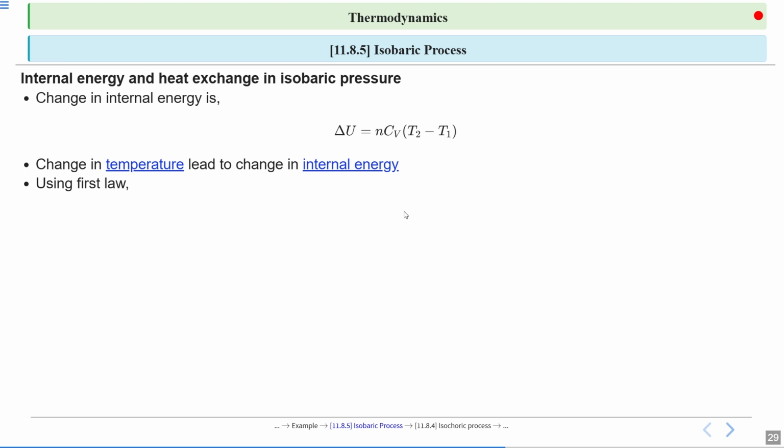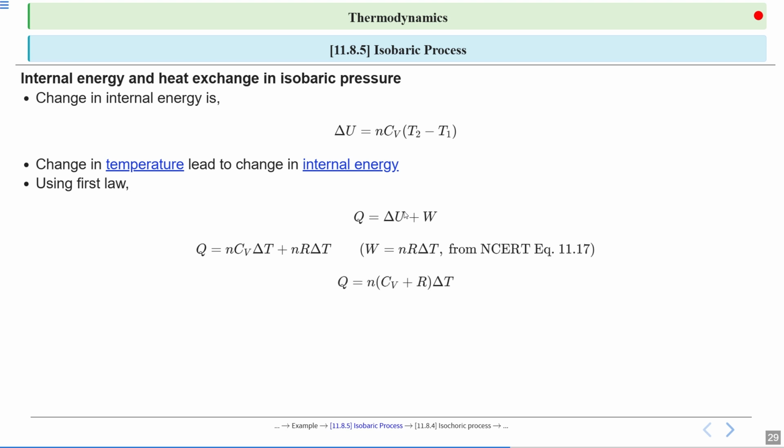Using the first law, Q is equal to delta U plus W. Put the values of delta U and W, so you will get Q equal to n Cv delta T plus nR delta T. Here delta T is common, so Q becomes Q equal to n into Cv plus R into delta T.